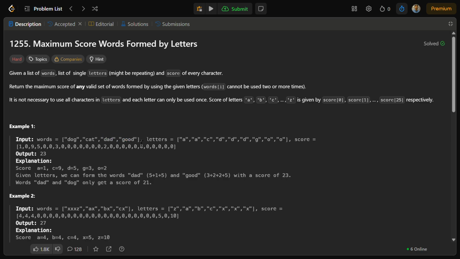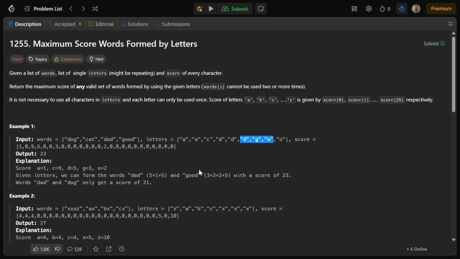Now, will there be any other two or three words that I can pick? So I try to pick dog first. D, O, and G. Okay, so we got dog. Now cat I cannot do. Good I cannot do, because for good I need two O's, but now I have only one O available. Now dad: D, A, and D. Yes, dad I can make. So I have two combinations: one is dad and good, and another is dog and dad.